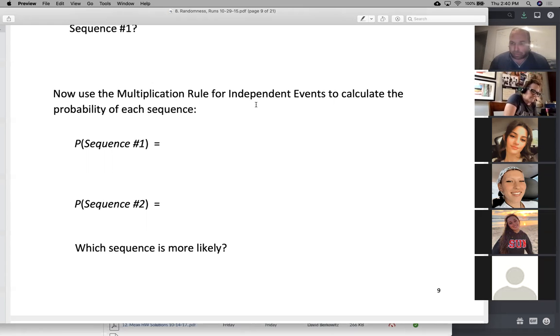The same thing holds with probabilities. If there's a 1 in 6 chance this can occur and a 1 in 5 chance this can occur, and they're independent, there's a 1 in 30 chance. I just multiply 1 over 6 times 1 over 5, and that gives me the chance that both of them occur, because when things are independent, we just multiply the events.